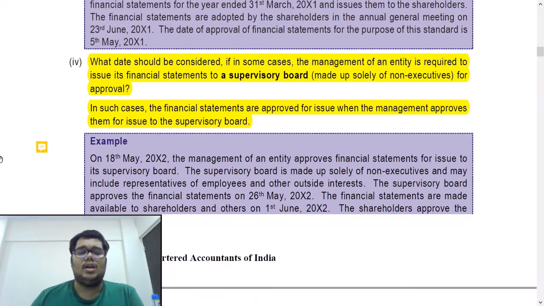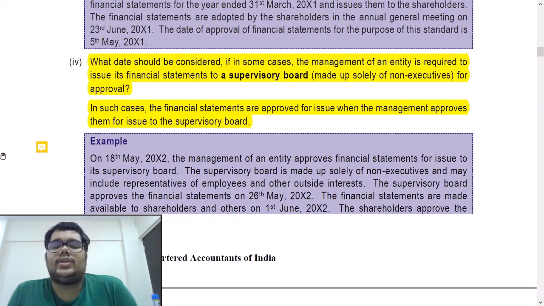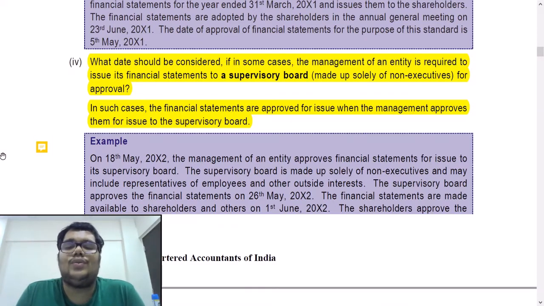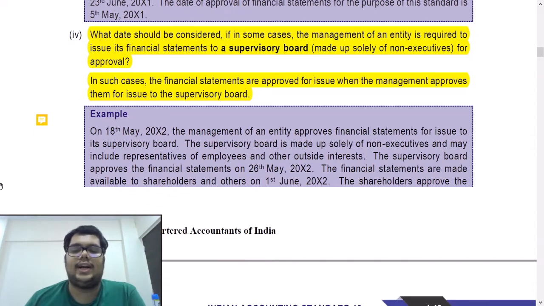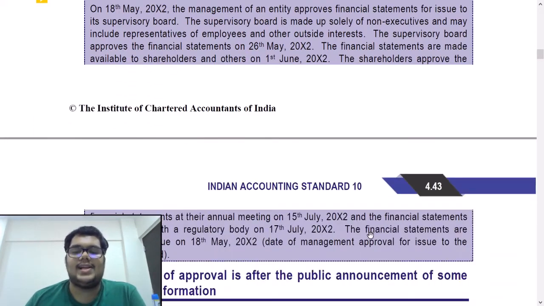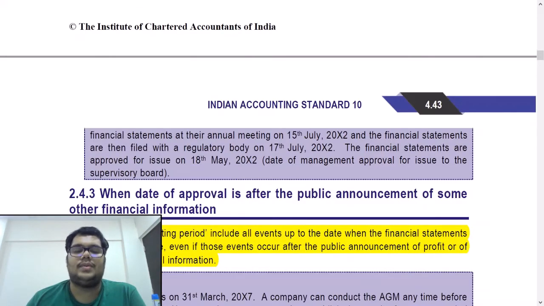Read this example. On 18th May X2, the management of an entity approves financial statements for issue to its supervisory board. So 18th May X2 only is the date of approval. You can read here: the financial statements are approved for issue on 18th May X2, the date of management approval for issue to the supervisory board.